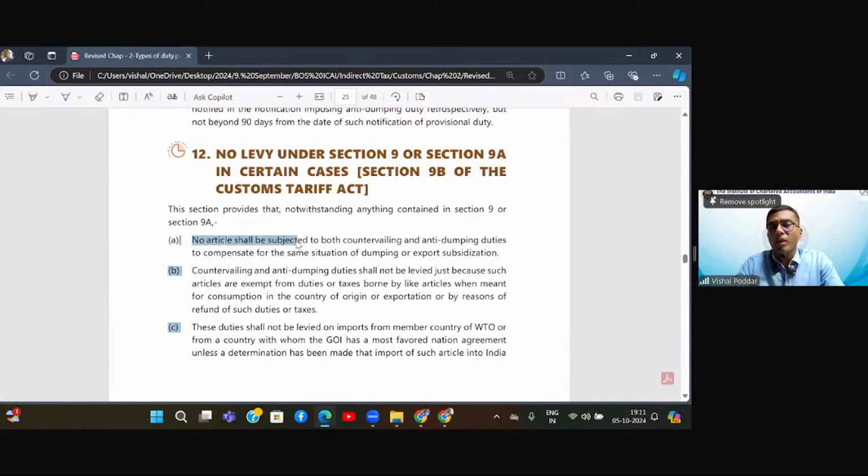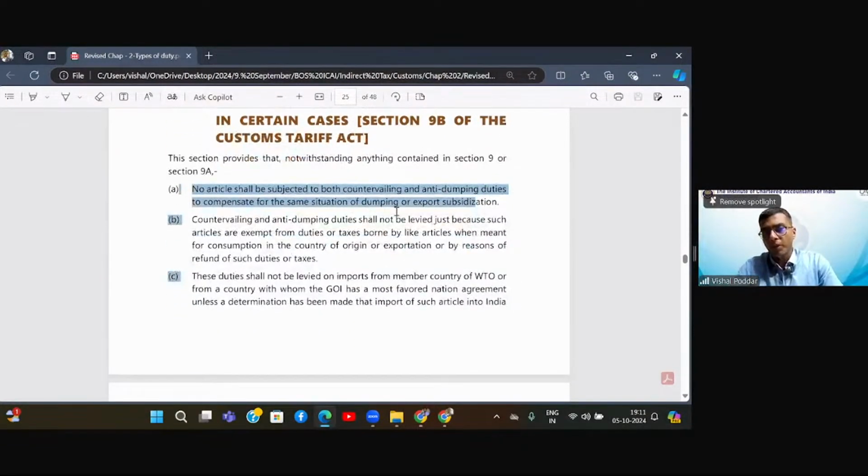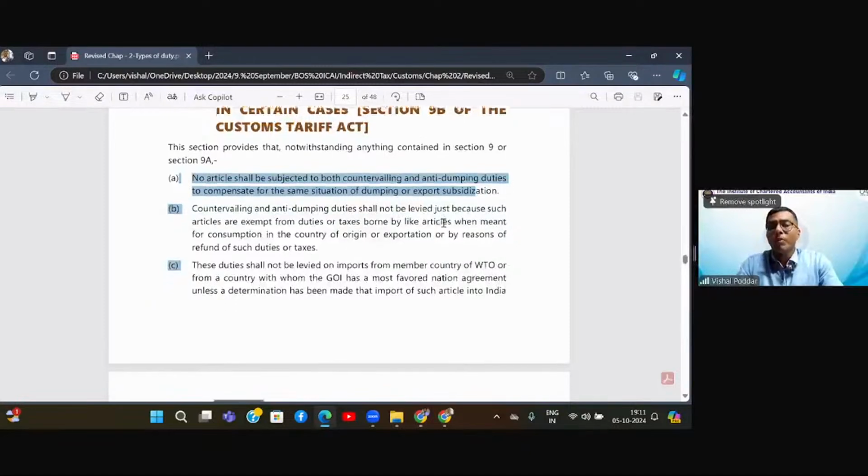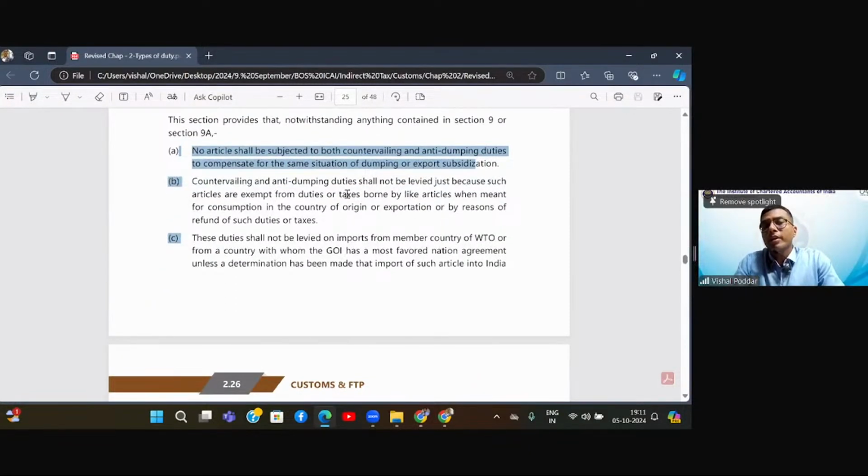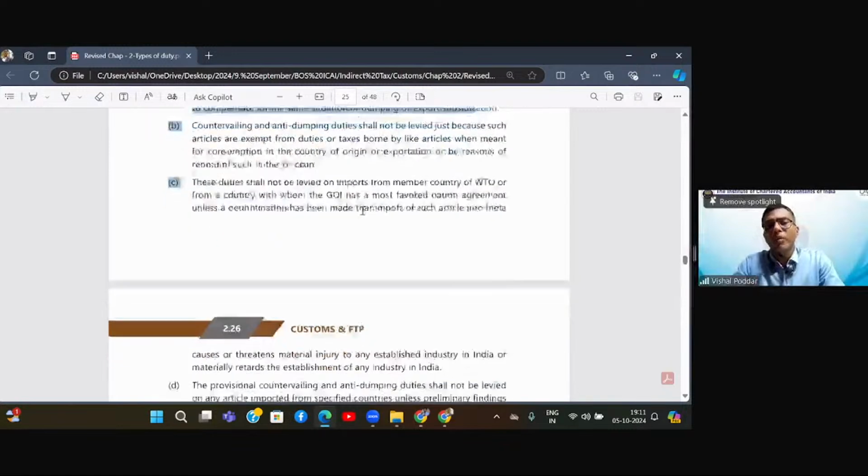So the most important point is no article shall be subjected to both countervailing duty and anti-dumping duty to compensate for the same situation. Either the situation is of dumping, then levy anti-dumping duty. If the situation is of subsidization, then impose subsidy duty, but you cannot impose both. Further, countervailing duty and anti-dumping duty shall not be levied just because such articles are exempt from duties or taxes borne by like articles when meant for consumption in their country. Let us say domestically over there, the shirt is not levied with a particular duty or tax. That does not mean that this amounts to dumping or subsidization.